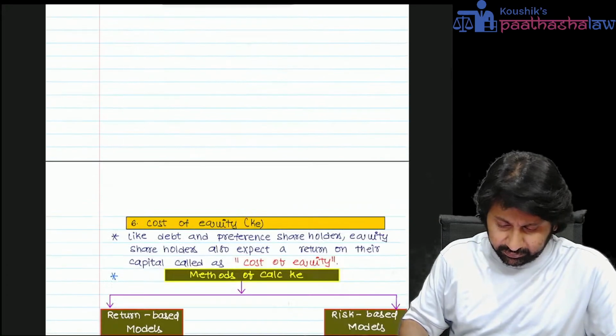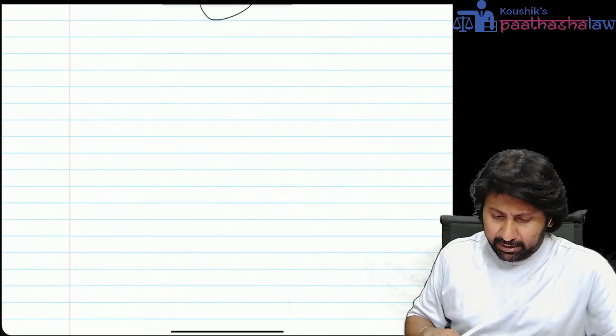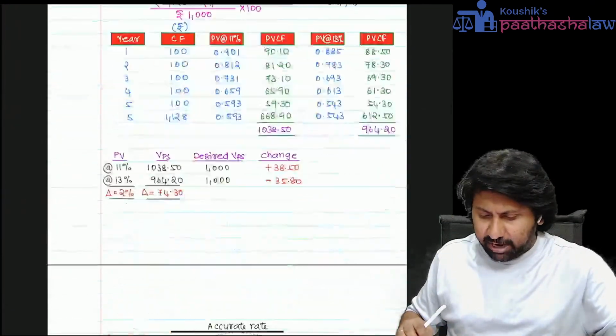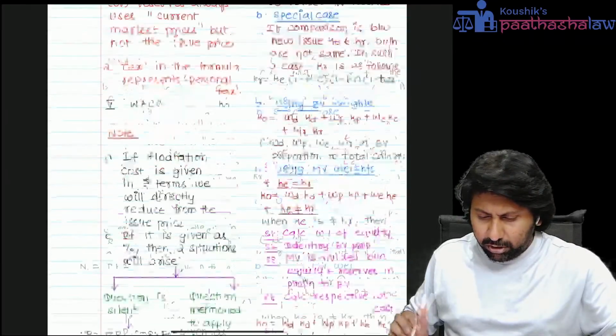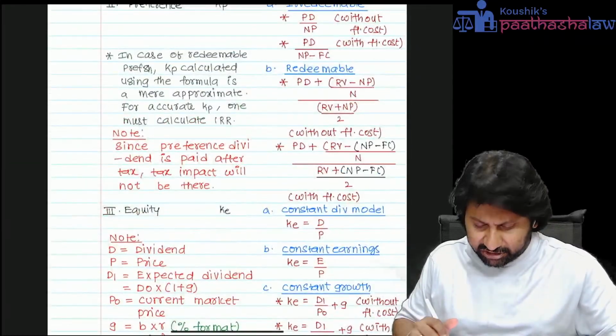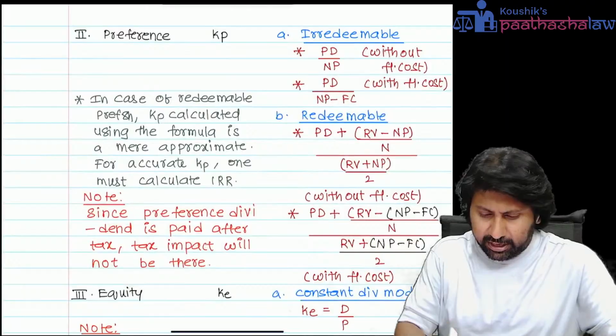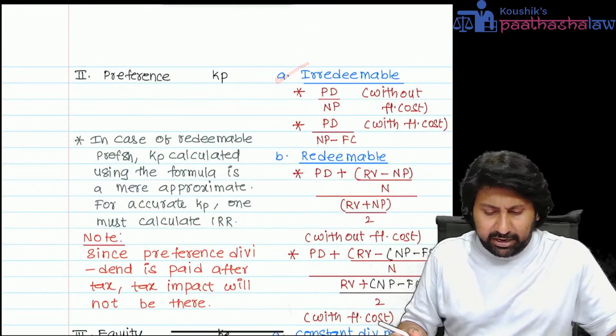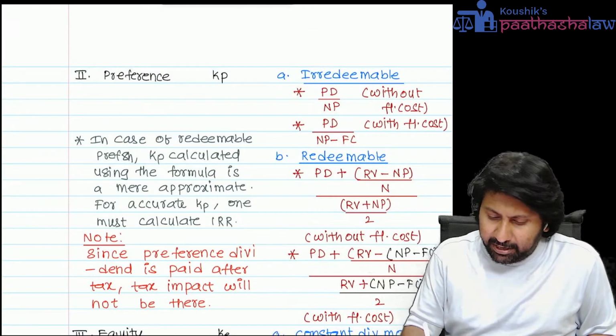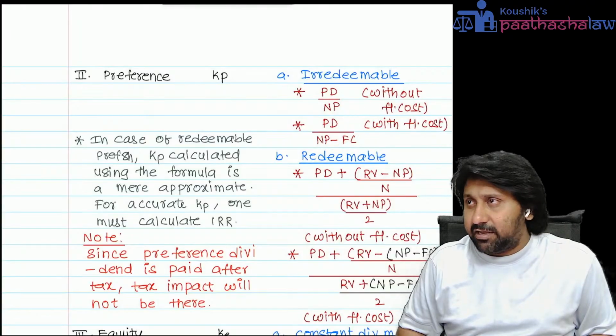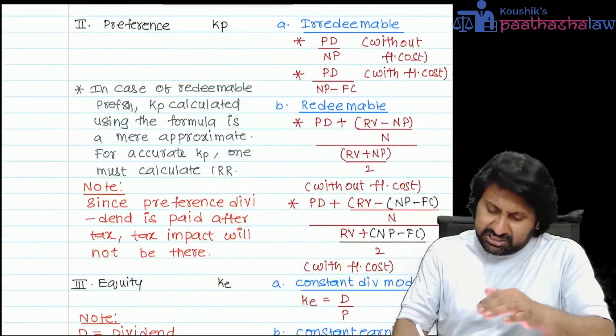Next, KP. KP also has the same calculation, ditto, copy paste with a minor change. See, for irredeemable KP, it is PD by NP, or PD by NP minus FC. Redeemable is the same formula.